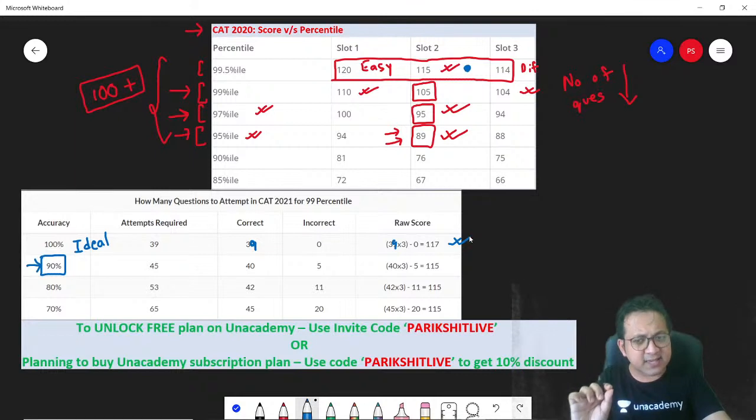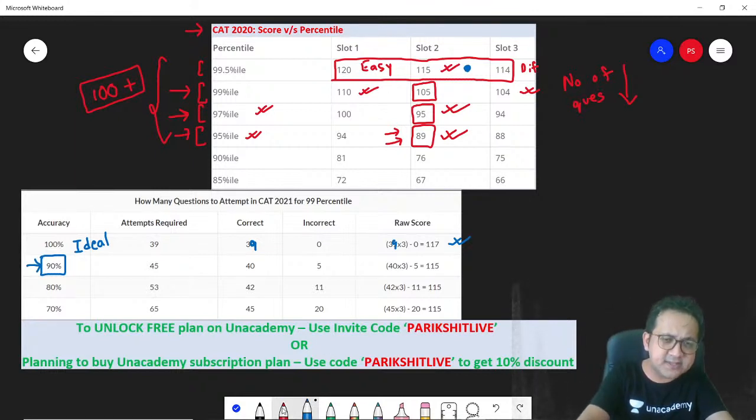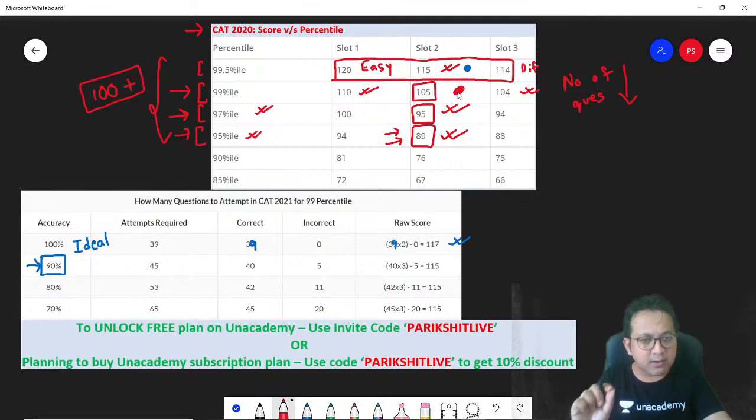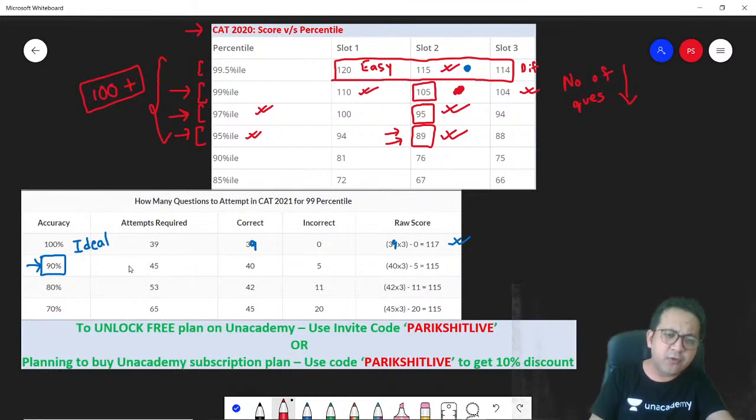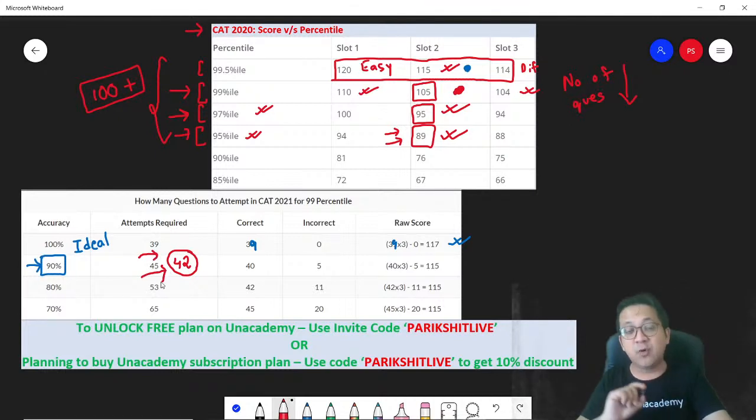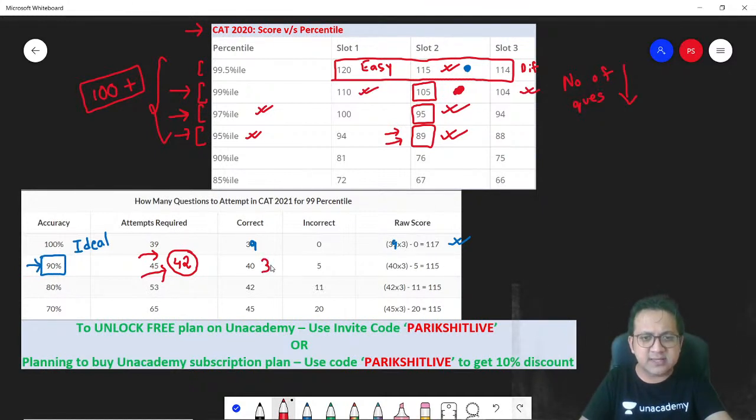This ideally isn't the case. You should ideally target a 90% accuracy, and for a 90% accuracy, what is the score you are looking at? You are looking at around 105. If you are looking at around 105, how many questions should you attempt? I would say 45 is a good number. Even if you end up attempting around 42 questions, mind you, a very, very important number, let's say out of the 42, you get around 36, 37 correct.